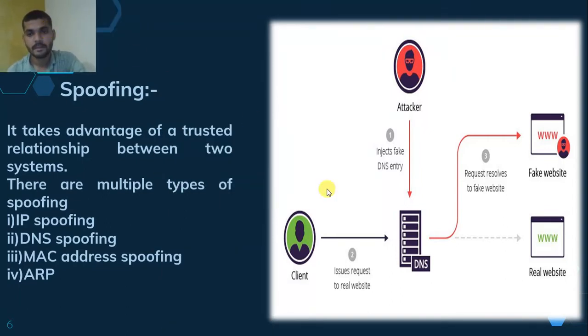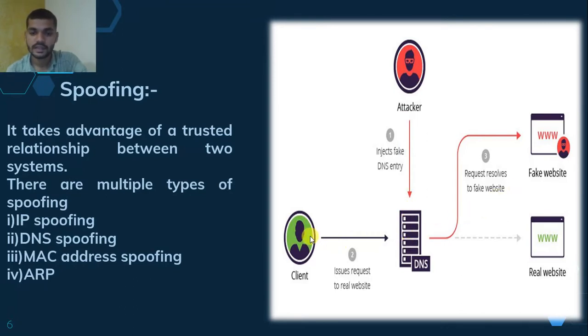Here is the client, here is the website he wants to access, here is the attacker, and here is the fake website. The client requests to access the real website from the server. The attacker injects a fake DNS entry and injects the fake website into the server.